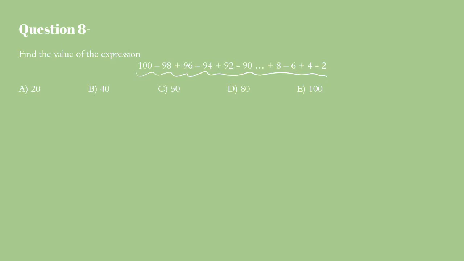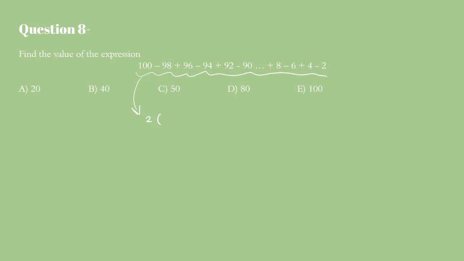Whenever I see something like this and see that all of the terms are even, I immediately take this expression and factor a 2 out of it. What I mean by that is, look at that. Each term in there has been multiplied by 2 in some way. So like 100 equals 50 times 2, 98 equals 49 times 2, 96 equals 48 times 2.